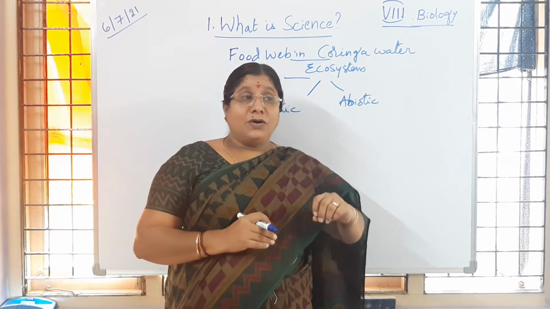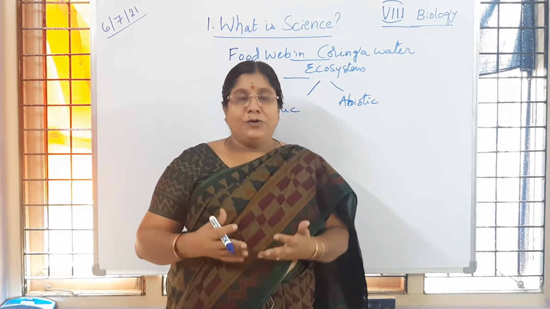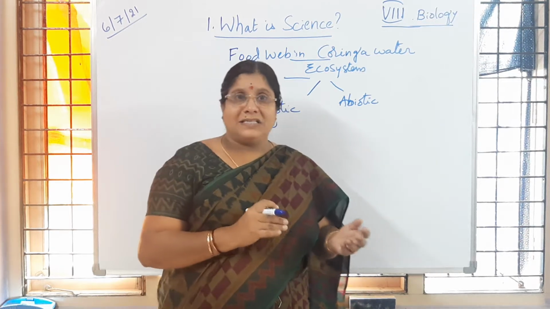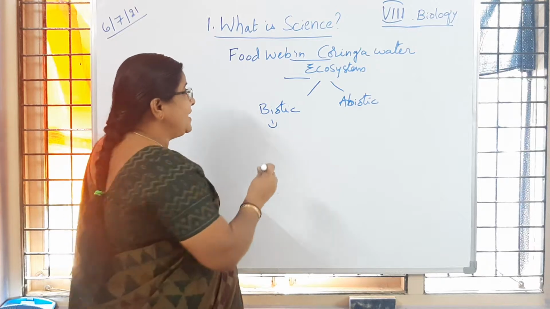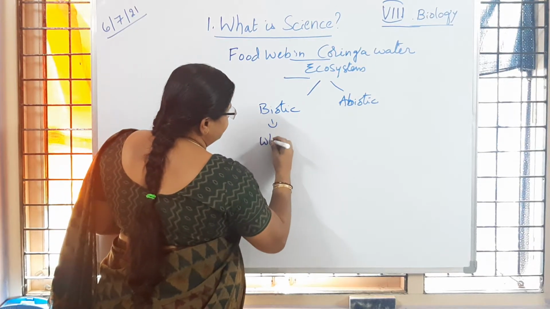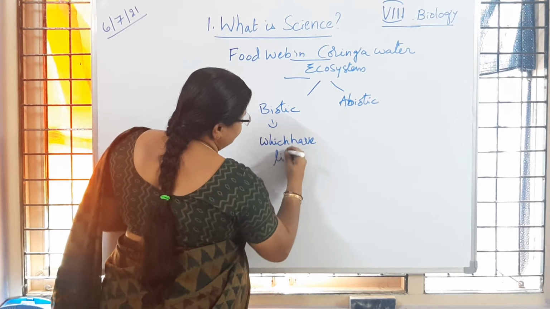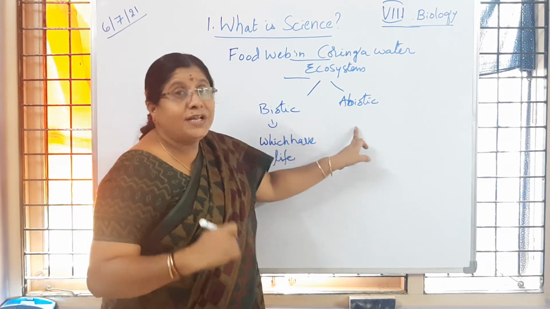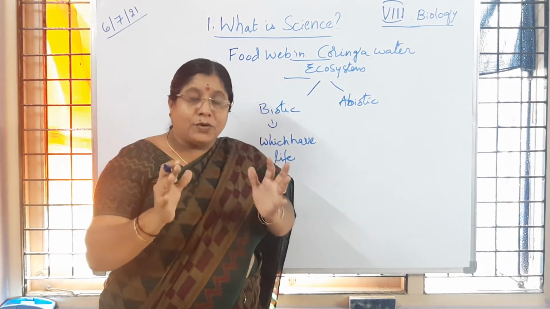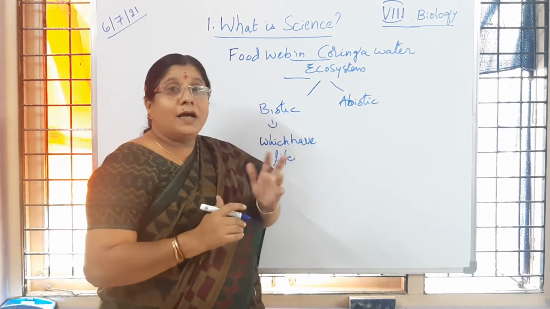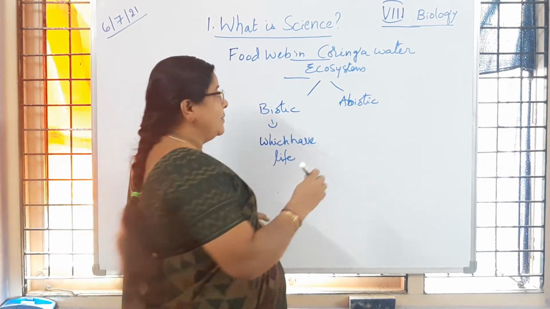From microorganisms to macroorganisms like us, human beings, plants or animals, all the life forms which have life come under biotic components. Whereas abiotic components means, in a particular ecosystem, the components where there is no life, non-living components.